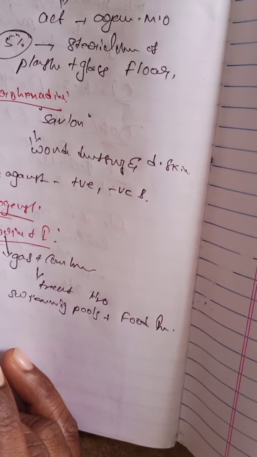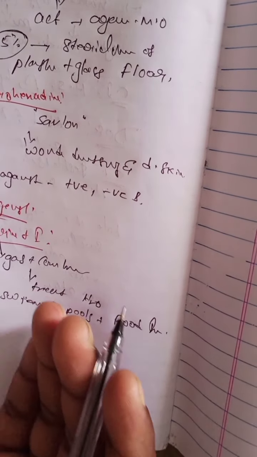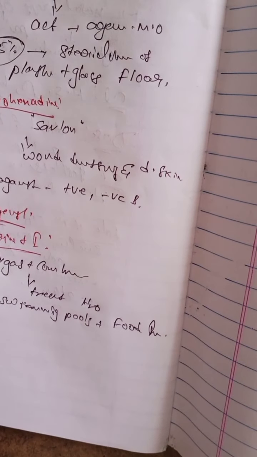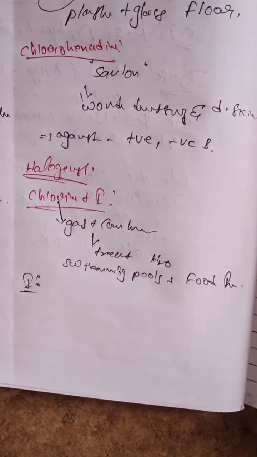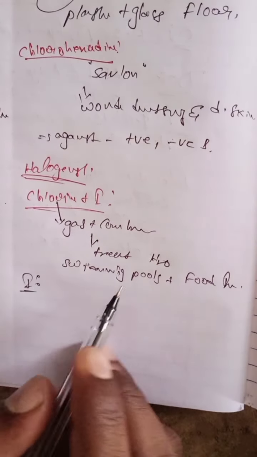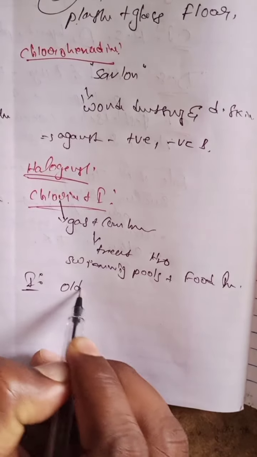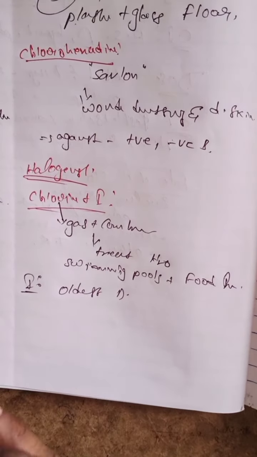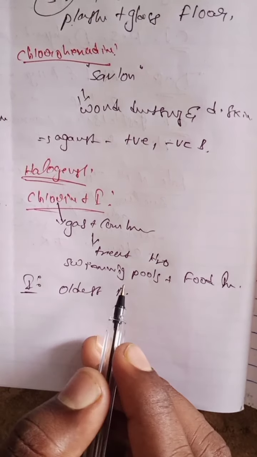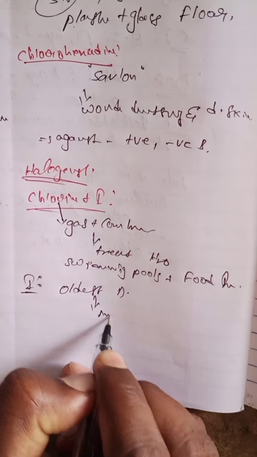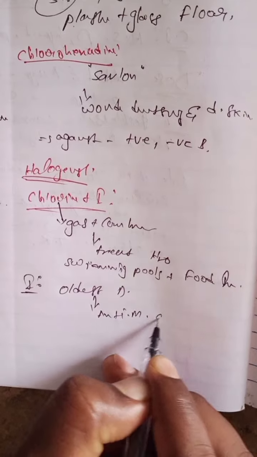And the next one, iodine. What about the iodine? Iodine is the oldest disinfectant. It acts as an antimicrobial agent.